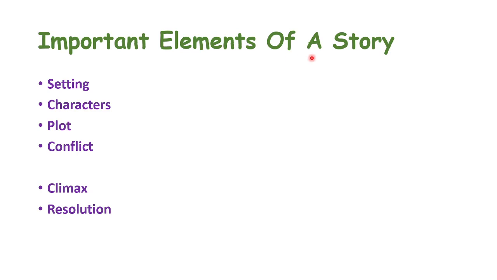Now, important elements of a story. First is setting. Now, what should a setting have? Setting means where your story is happening. It can be any place. It can be a garden, a school, a mall, a forest, any other place. It can be even your room, your home. So that is setting.